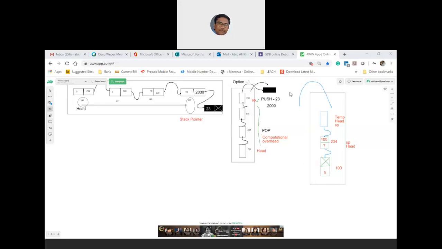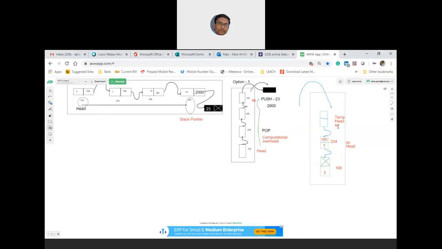Where are we? Stack. Okay, so can somebody tell me what we are discussing? Yeah, you are creating. You are doing push. Whenever you are doing push, what was the next element?